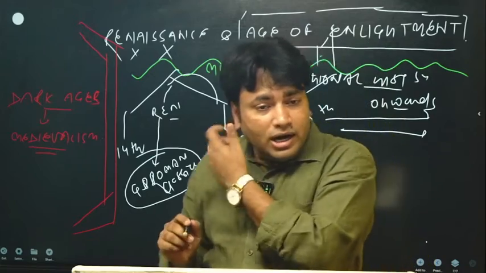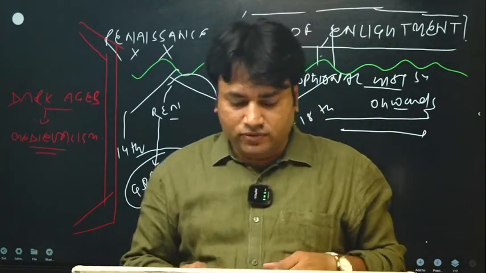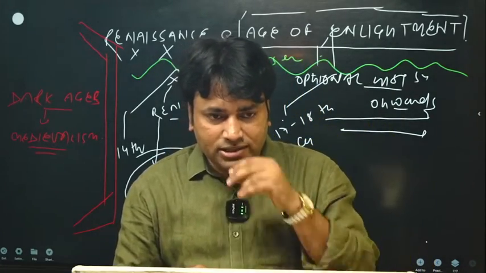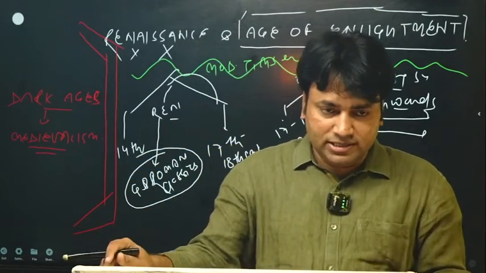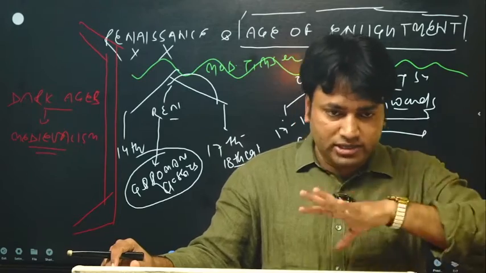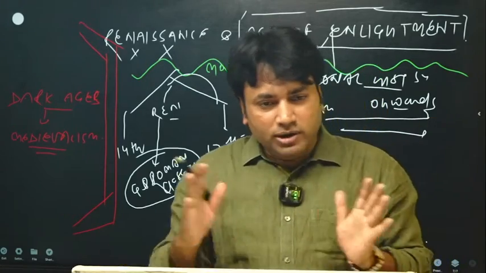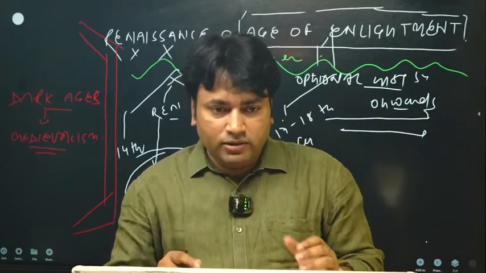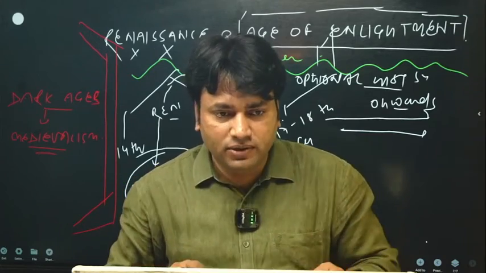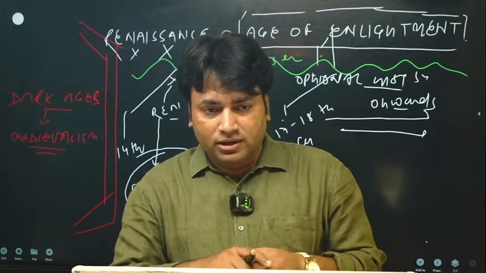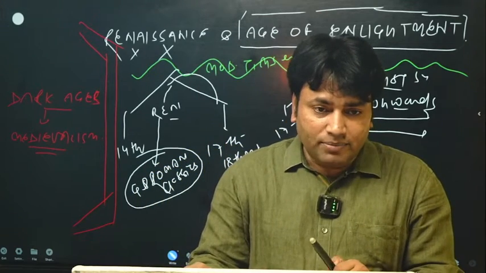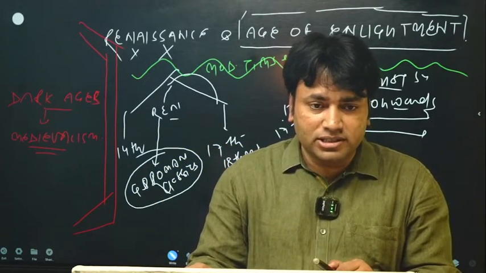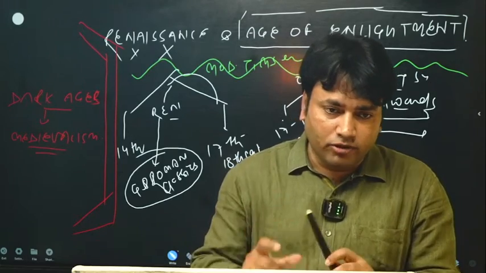So what are the basic traits, the basic characteristics which we can understand? How can we differentiate these two phases? I said that these two terms, Renaissance and Age of Enlightenment, are not completely different, but how can we identify the different developments during the period of Renaissance and Age of Enlightenment? So we have to understand this. This chapter is important from the essay point of view also.